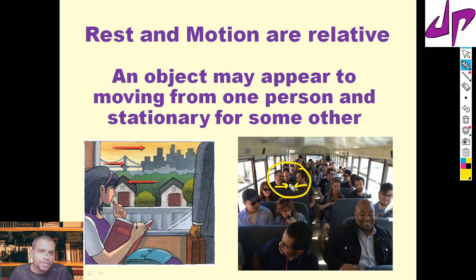So motion always comes with the concept of relative. We will understand this concept deeply in the coming topics.